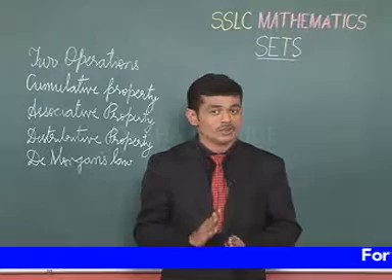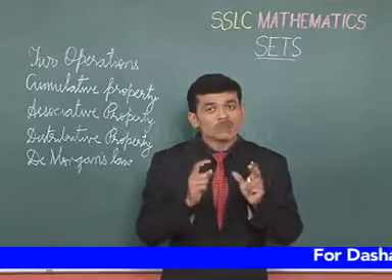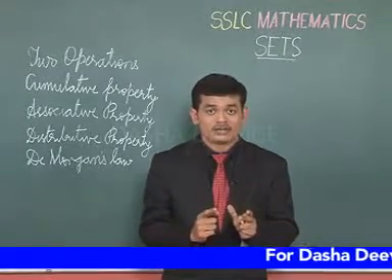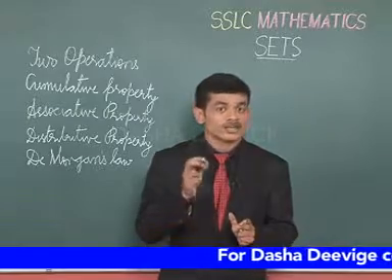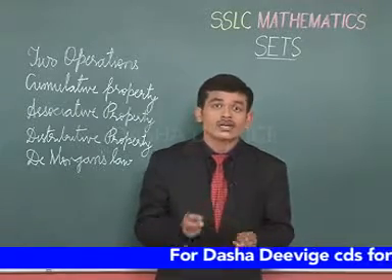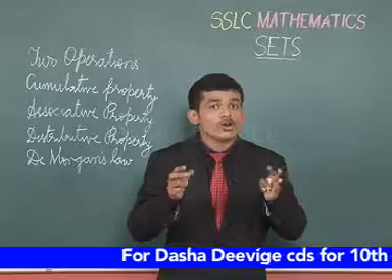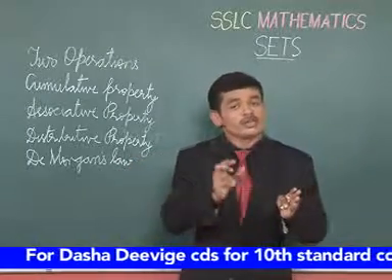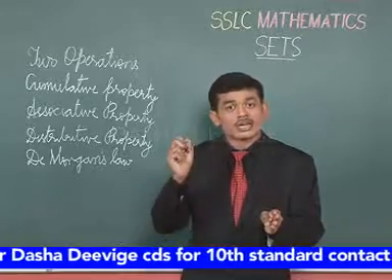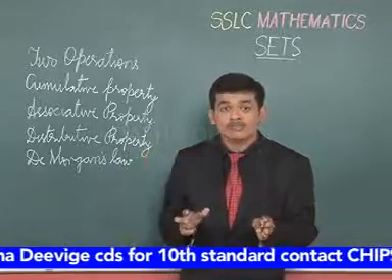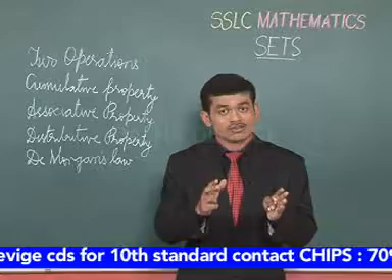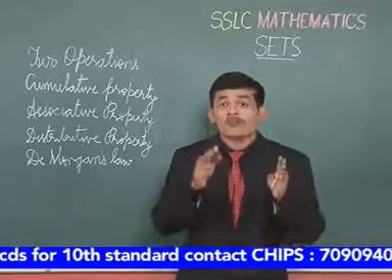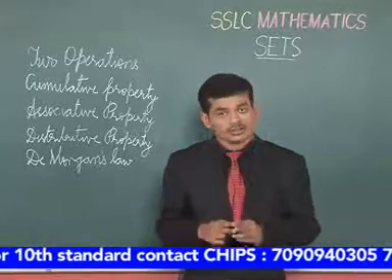Now, let us see what is the union of a set. It is an operation. Union of sets is a set where we combine the entities of the numerous sets. When we say A union B, it gives a set which is a combination of both the sets. In the sense, the entities of both the sets are combined together.